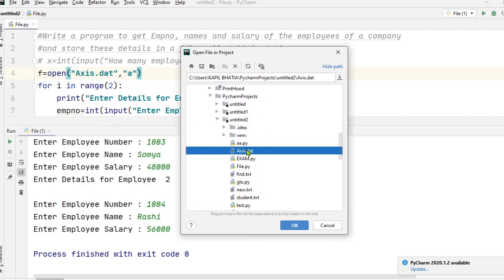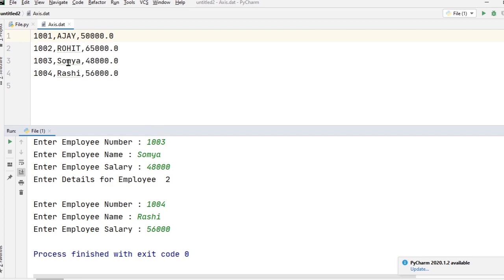The file name is axis.dat. Now here you can see 2 more records are added into this file. Okay. So I hope you understand how to append records into a file.